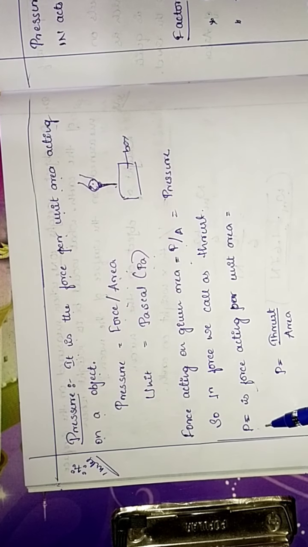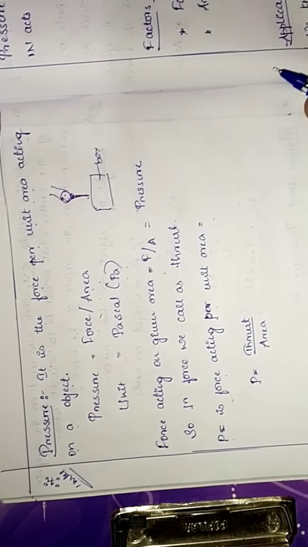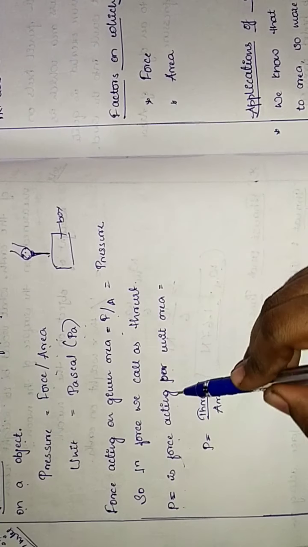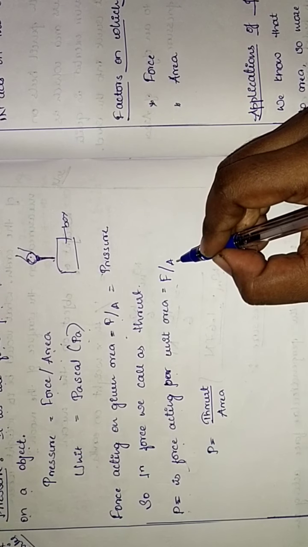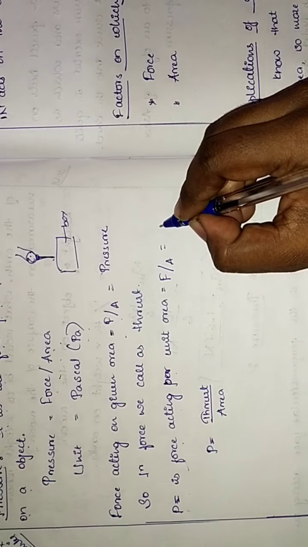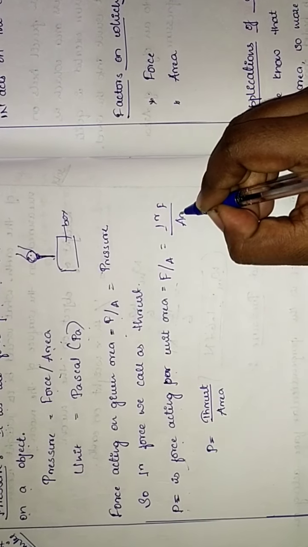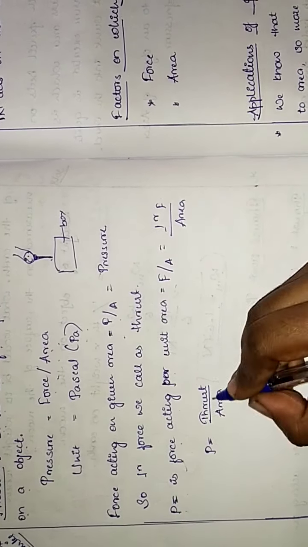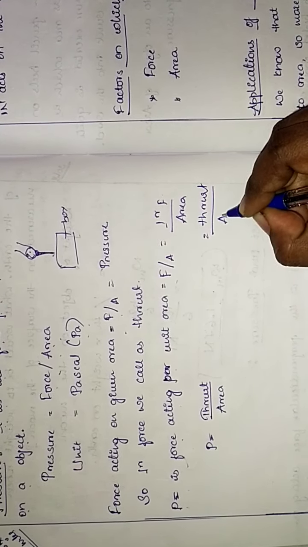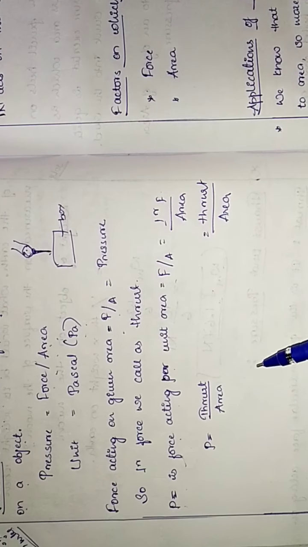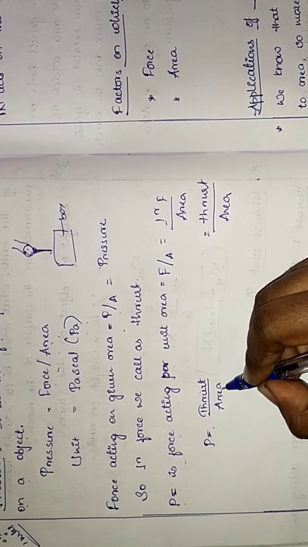So what is force acting per unit area? That is force by area, which is equal to perpendicular force divided by area, that is nothing but thrust by area. So P is equal to thrust by area.